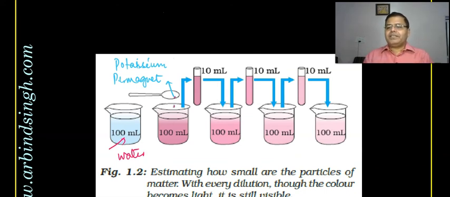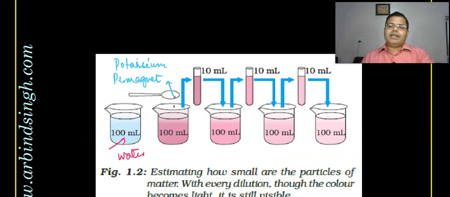It means whatever gaps are available between the two particles of water, they are trying to fill them, and therefore the color becomes lighter, and throughout the solution the same color is visible. So you can imagine how small this particle is.